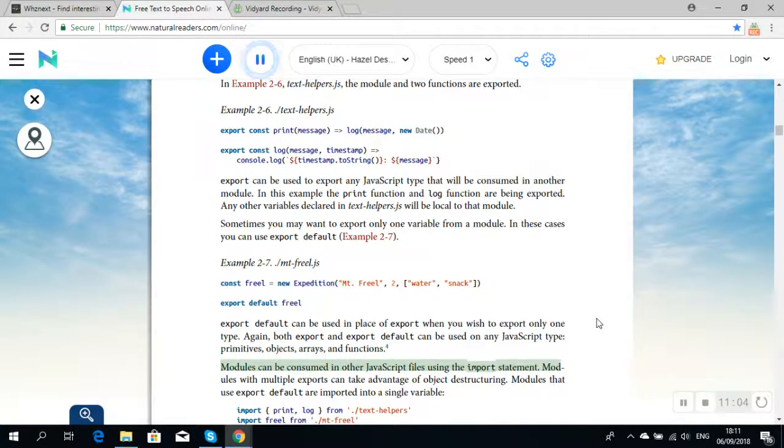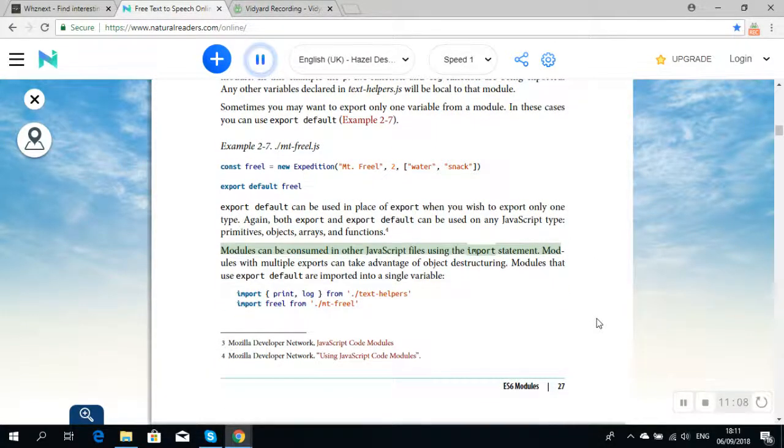4. Modules can be consumed in other JavaScript files using the import statement. Modules with multiple exports can take advantage of object destructuring. Modules that use export default are imported into a single variable. import { print, log } from "./text-helpers"; import freel from "./mt-freel";